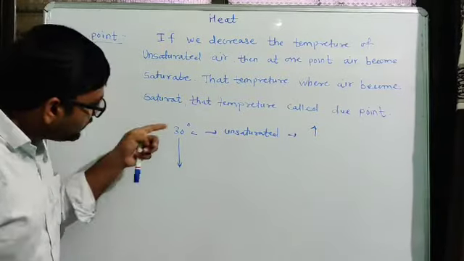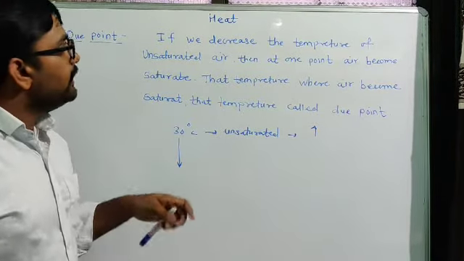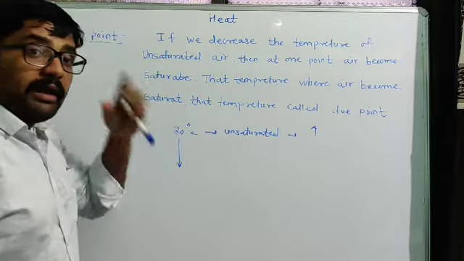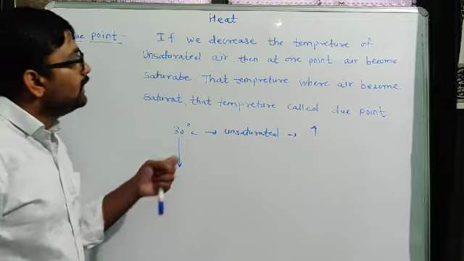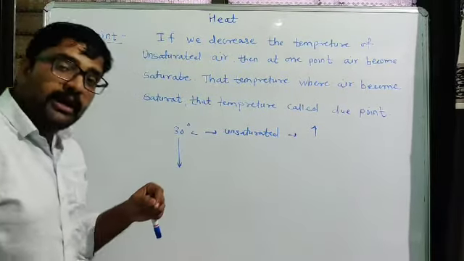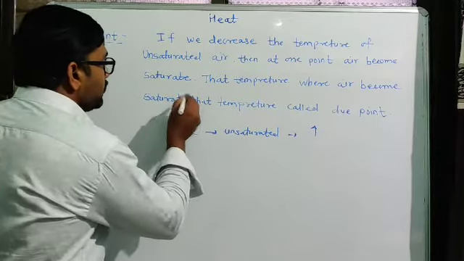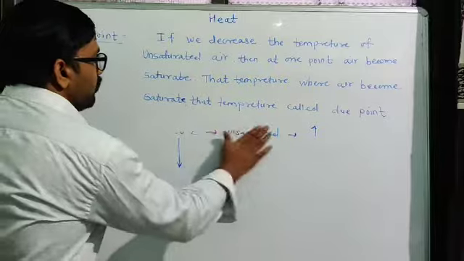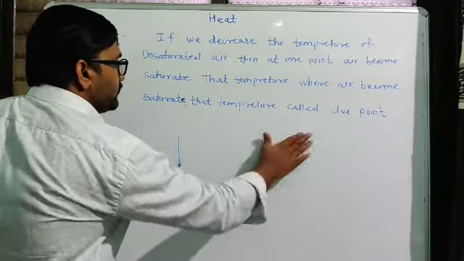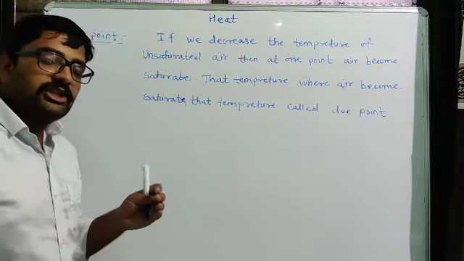As we decrease the temperature of the air, at one point the air automatically becomes saturated. That temperature where air becomes saturated is simply called the dew point.